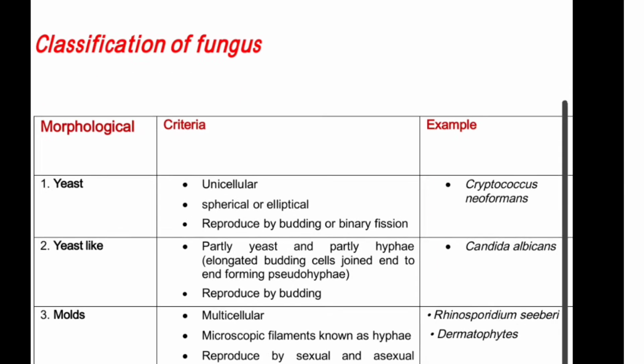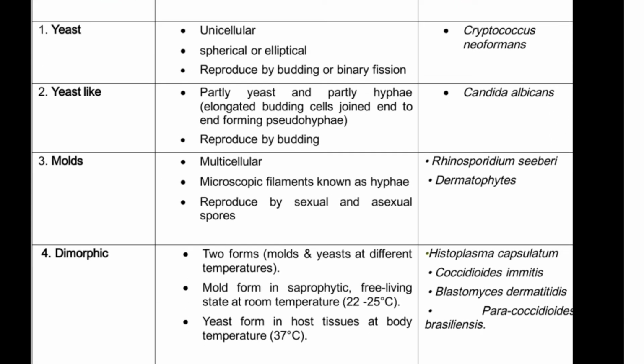Classification of the fungus. There are four main headings, that is morphological differences of the fungus: yeast, yeast like, molds, and dimorphic. Yeast: the criteria are unicellular, spherical or elliptical, reproduced by budding or binary fission. Example is the Cryptococcus neoformans. Yeast like: partly yeast and partly hyphae, elongated budding cells joined end to end forming the pseudohyphae, reproduced by the budding. Candida albicans. Molds: multicellular microscopic filament known as hyphae, reproduced by the sexual and asexual spores.